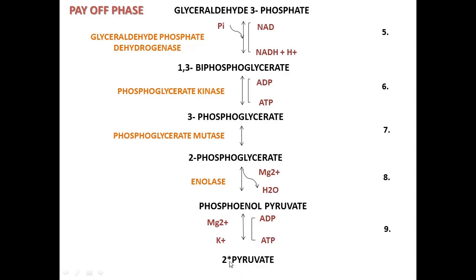So here we show two molecules of pyruvate because there is simultaneous progress of two molecules of this 3-carbon compound. One is glyceraldehyde 3-phosphate, which we have shown here, and the second is dihydroxyacetone phosphate. So that's why there is production of two molecules of the 3-carbon pyruvate.